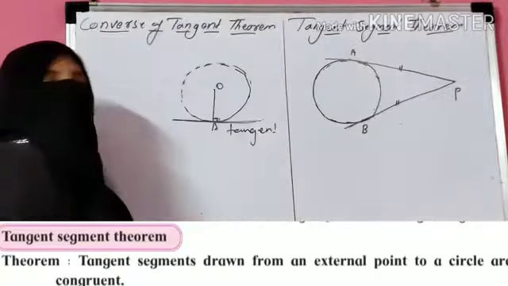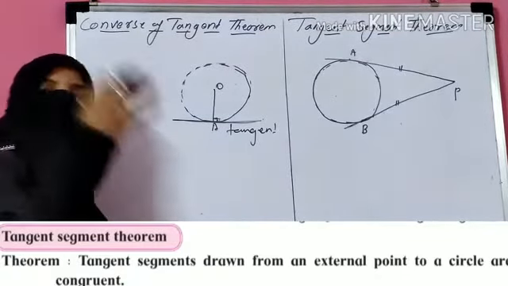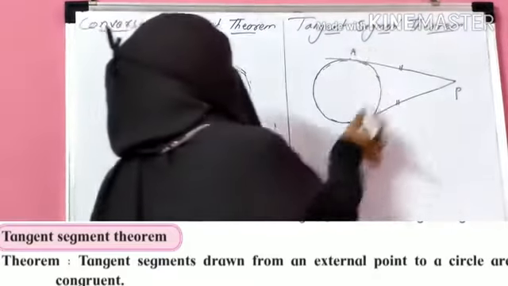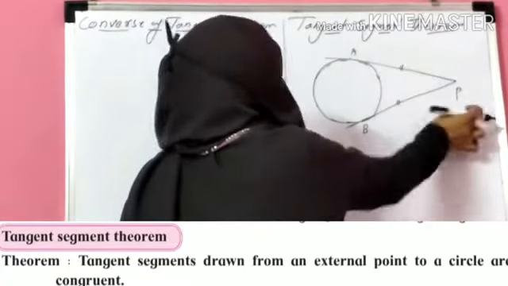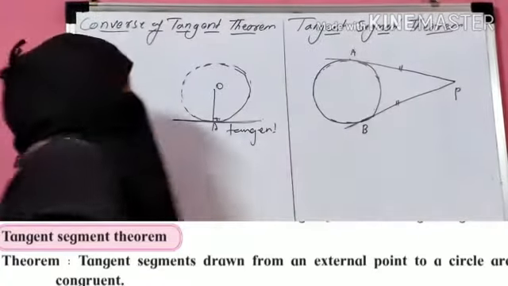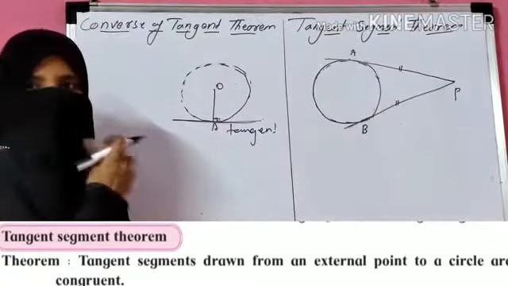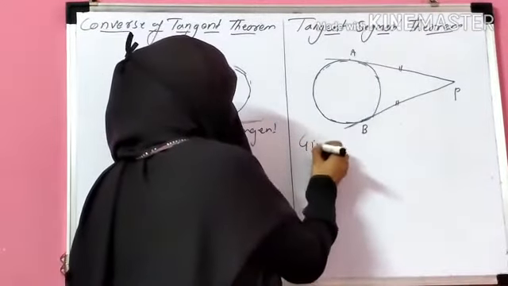Okay. So the tangent segment theorem says that the tangent segments from an external point are always congruent. That means given here one circle, one external point, so PA and PB are the tangents, and we have to prove that these two tangents are equal, that means congruent. Okay. So let's start your theorem.